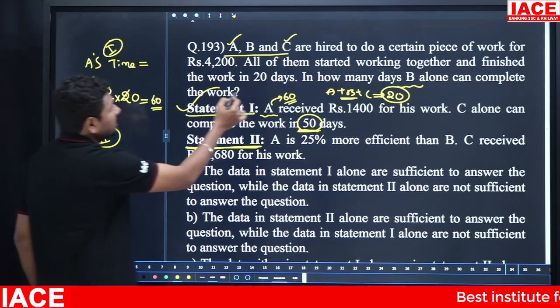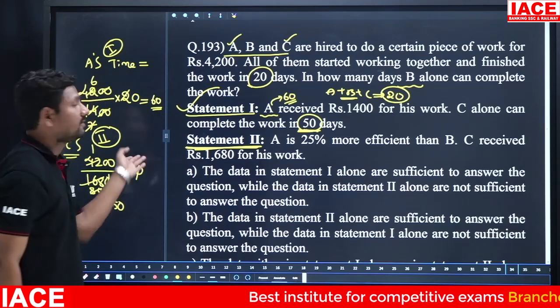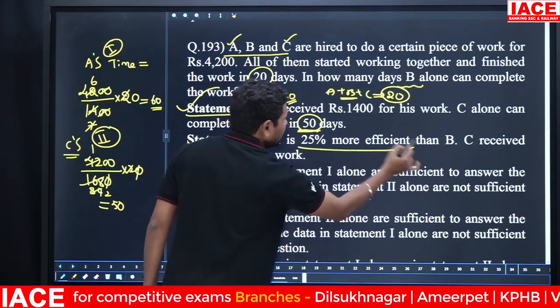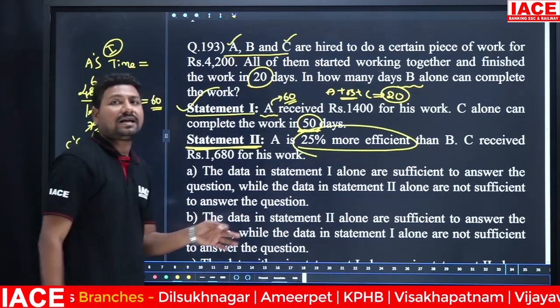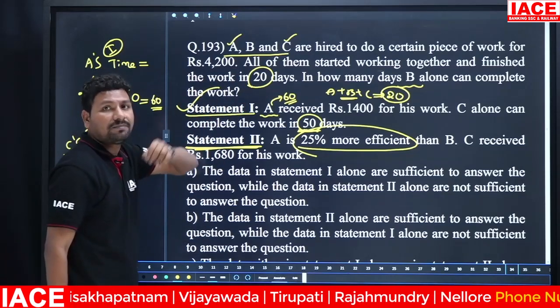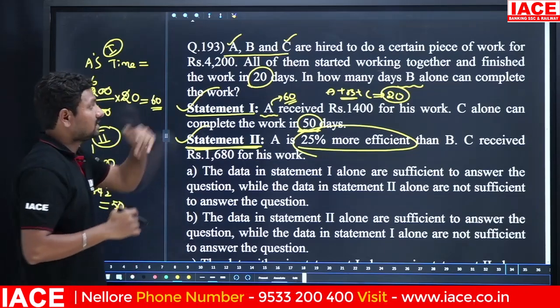From A plus B plus C, the total working time is 20 days. From 20 days, 50 days, C's value, will be removed. You will get the A plus B value. But A plus B time you know, and A plus B efficiency value you also know. You can easily get the value of B alone's time and A alone's time also. But as per the question they need B alone's time. You can easily get it with statement 2 also. No need to depend on statement 1.